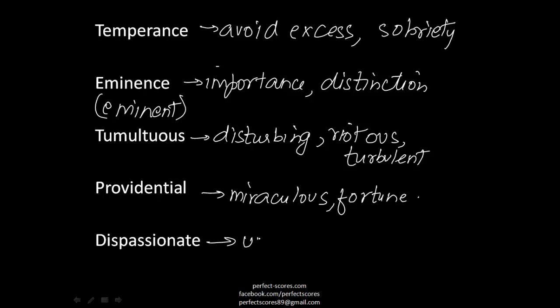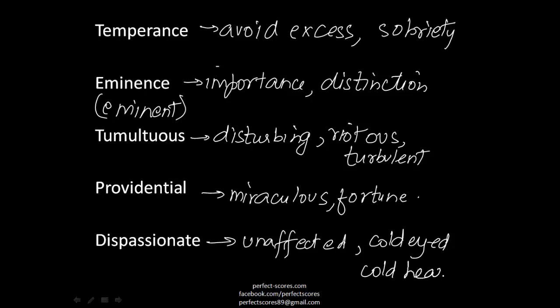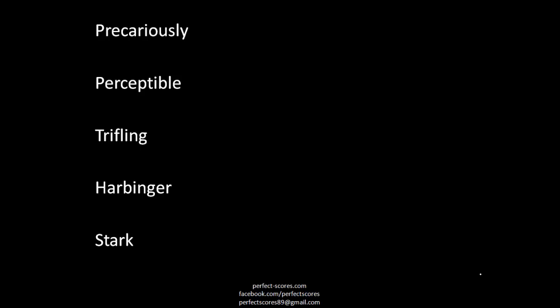Dispassionate, as the name suggests, is someone who is not at all affected. So someone unaffected, someone cold-eyed or cold-hearted. That is dispassionate. Here are the next few words. Precarious is something that is unstable or uneasy. So precariously would mean doing something without any stability or without any ease.